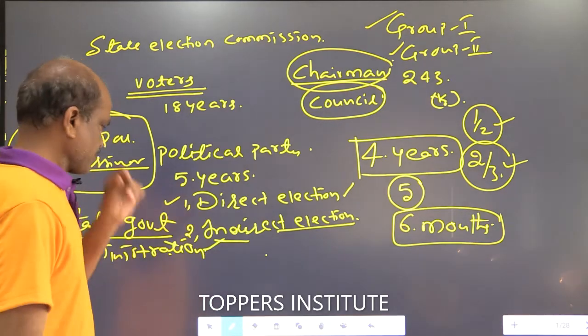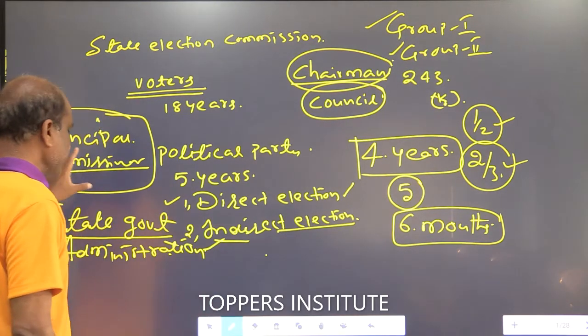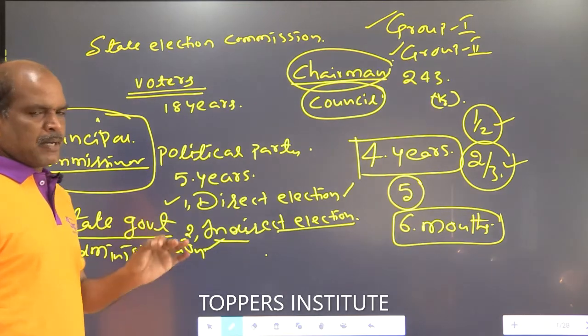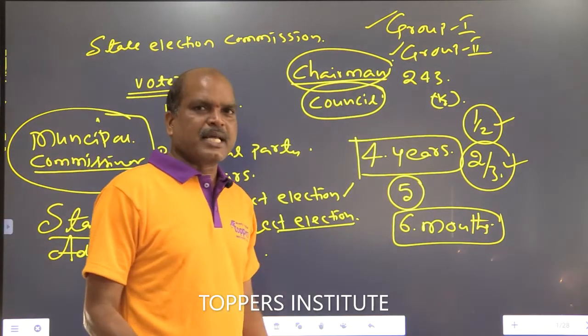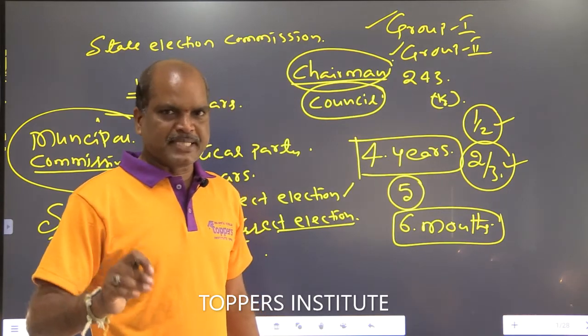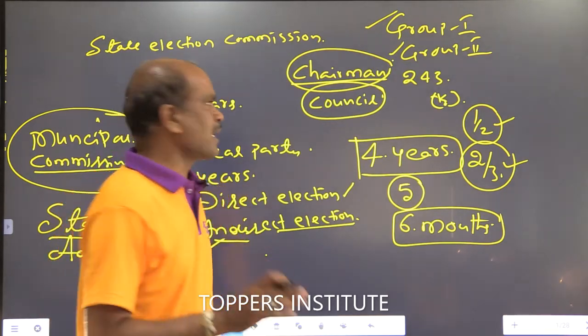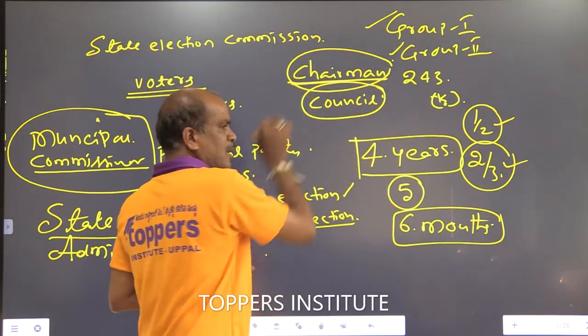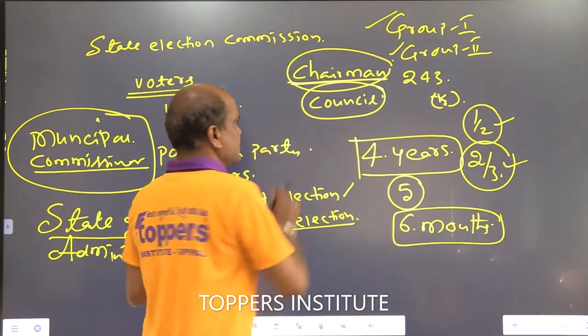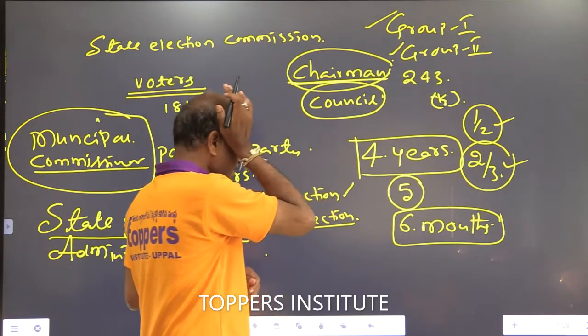Next one, municipal commissioner powers and functions. The municipal commissioner arranges the municipality meeting after consulting the chairman, because he is head of the municipal council.